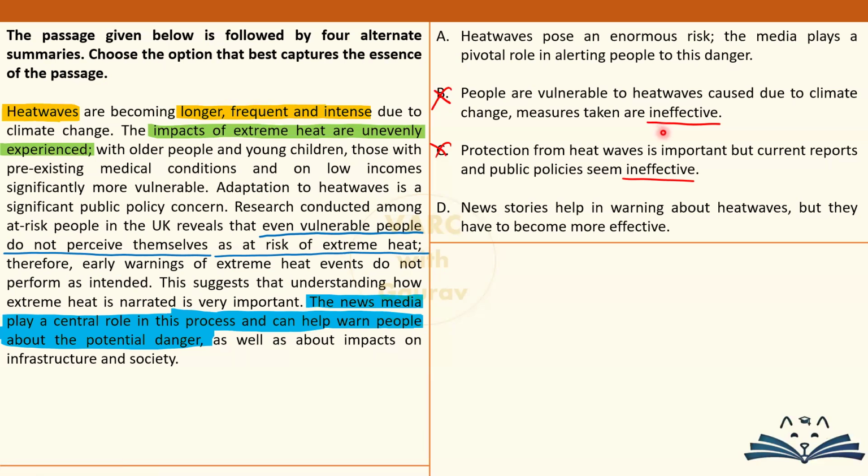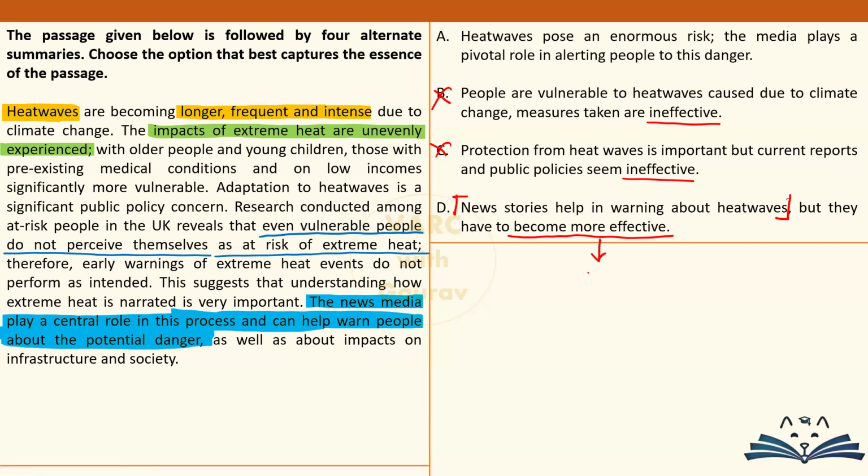They're two different things. So that is why option B and C can be thrown out because they are going way beyond what the passage implies, and you cannot make judgments like this. Okay, that leaves option A and D on the table. D is actually fair enough as far as the first half is concerned. Till the point of heat waves, this is okay. News stories help in warning about heat waves, correct. But the second half, which comes after it, that is quite problematic because it says that news stories have to become more effective.